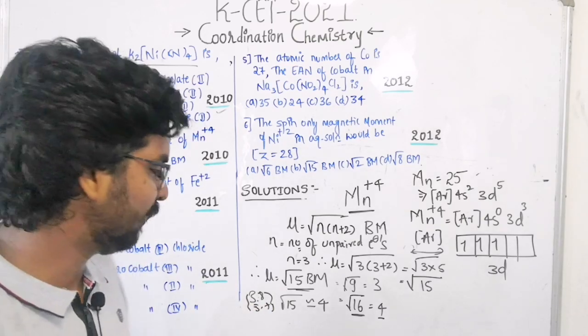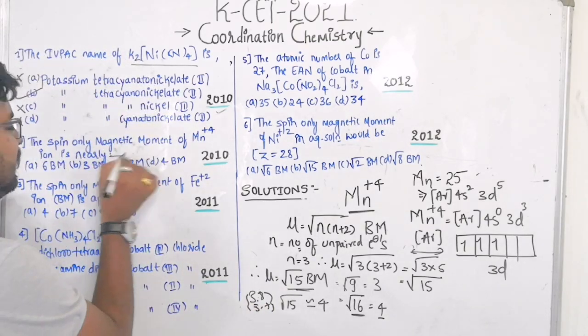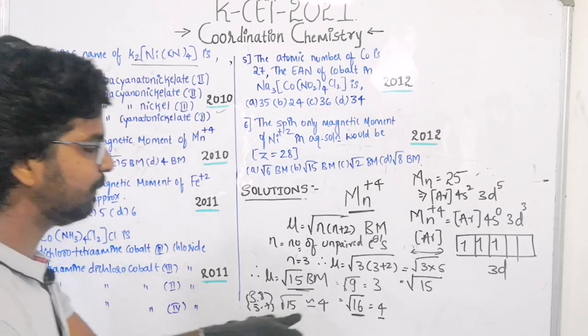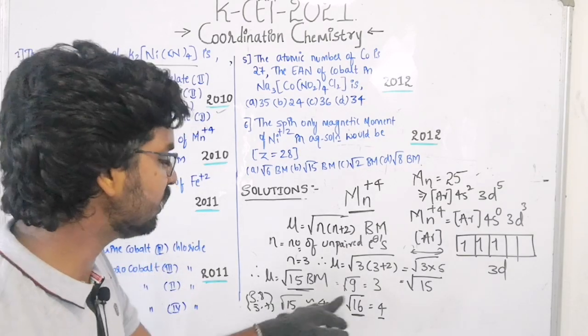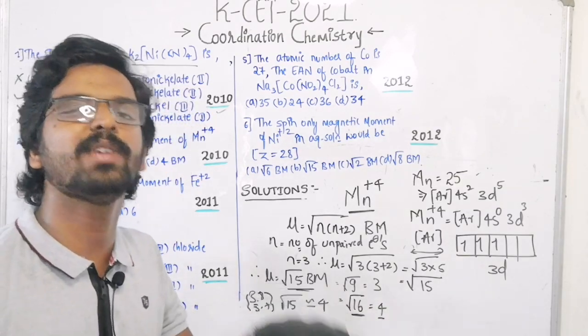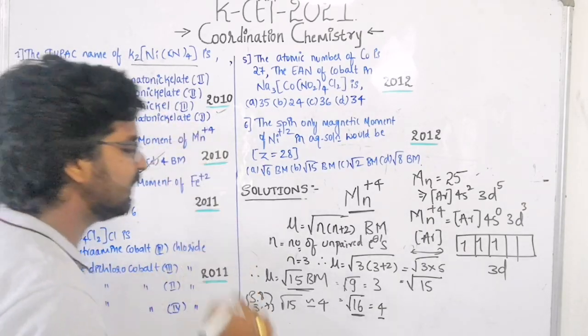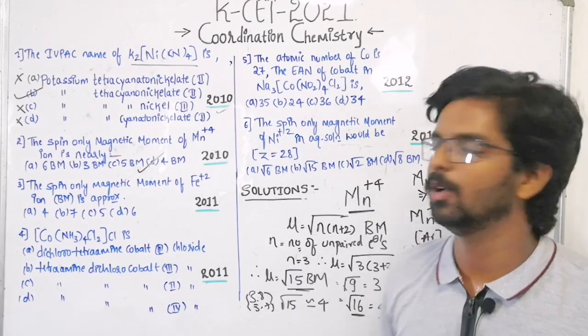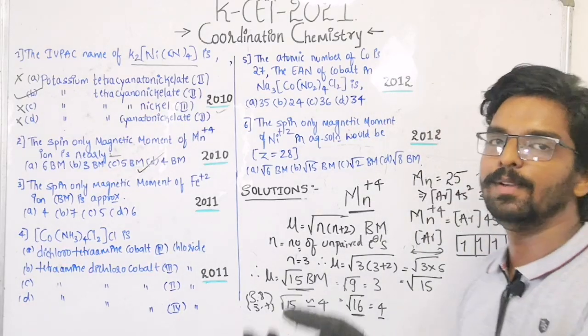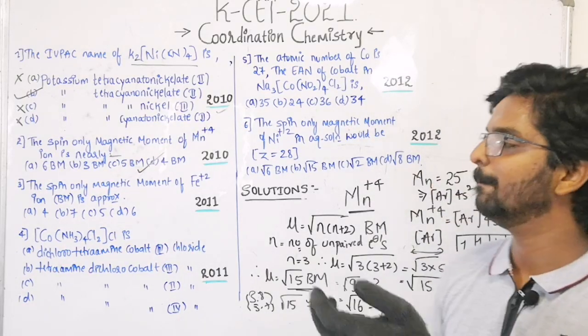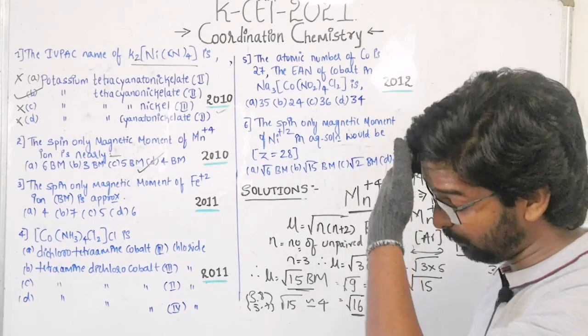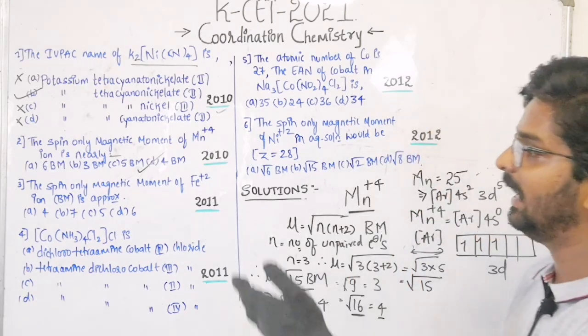They are asking which is nearly. See the word here, nearly. That means root 16 is 4, so root 15 is very near to 4. So the right answer is D, that is 4 Bohr magneton. So approximation you can do, and you will get the answer 4 Bohr magneton. So these were the 2 questions from 2010. Let us try to go for another one.